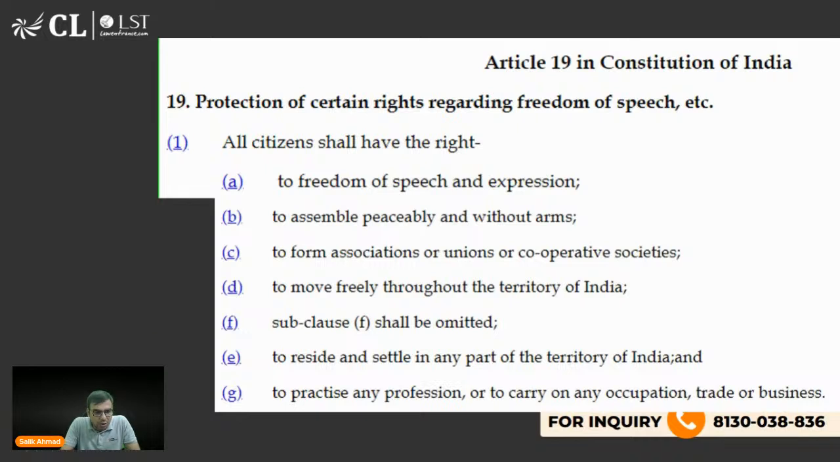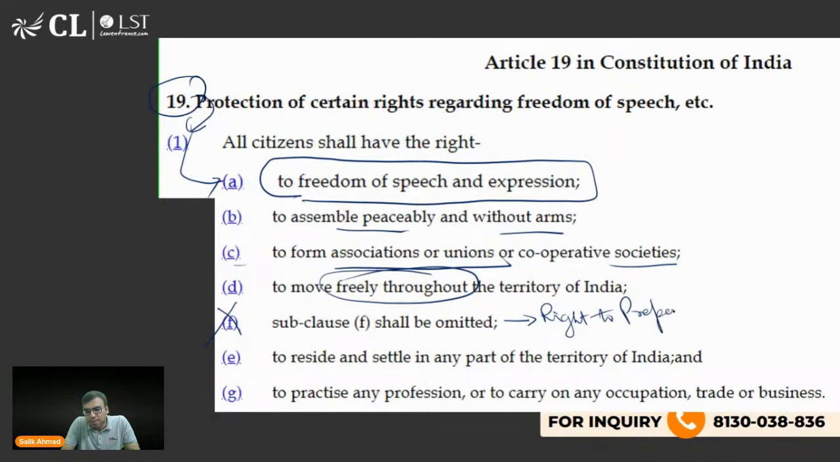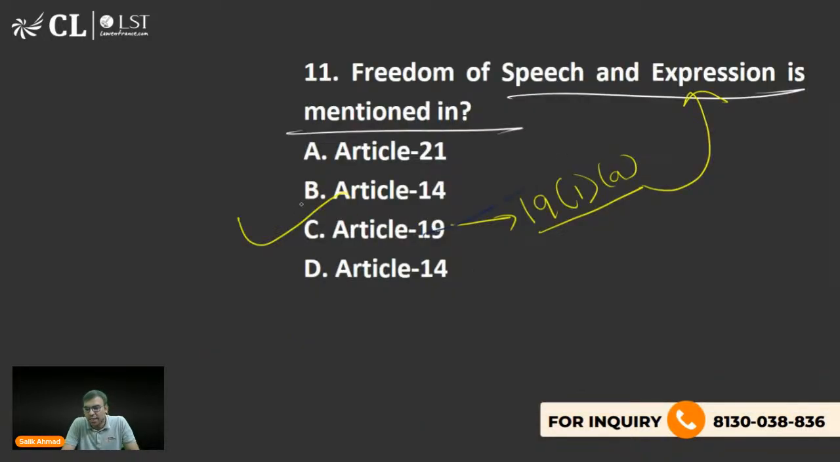देखो यहाँ. So अगर आप गौर से देखोगे, आर्टिकल 19(1)(a) talks about freedom of speech and expression. उसके अलावा भी 1B बात करता है right to assemble peacefully without arms. 1C बात करता है right to form association, cooperative society, right to move freely throughout the territory of India. ये वाला हटा दिया गया. ये right to property था, 44th amendment से हटा दिया गया. The right to reside and settle in any part of India, right to practice any profession, carry any occupation, trade or business. ये भी आर्टिकल 19 से फ्लो होता है. ठीक है. So इसमें ये सब चीजें you should know. So C is the right answer.